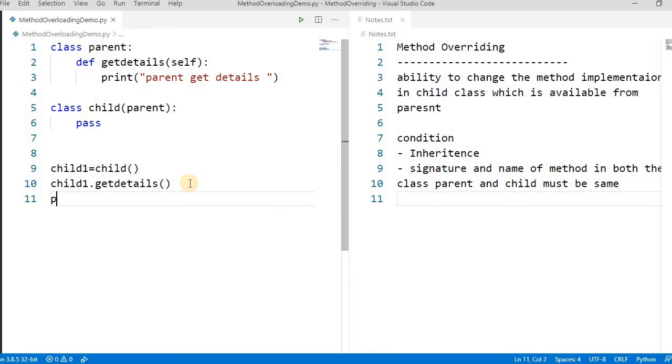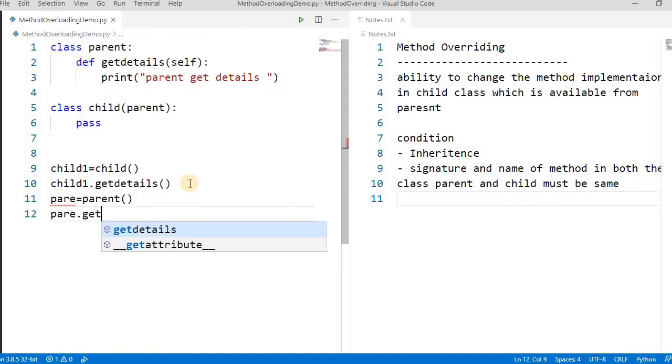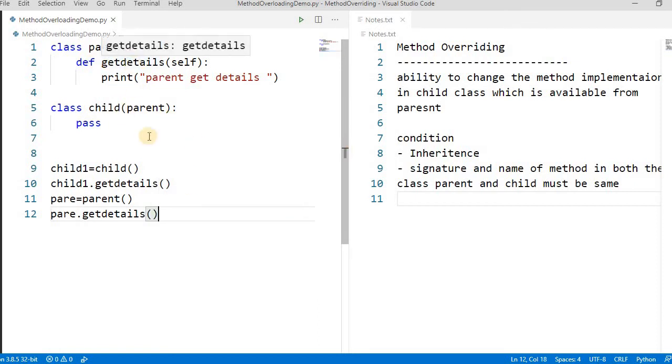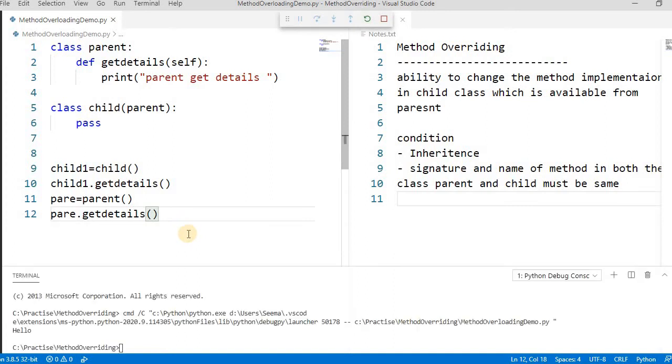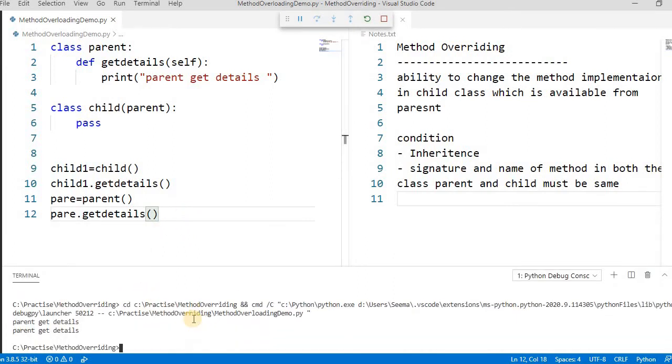And let's create one object of parent also. The parent already has get details. Now if we run this, it points to the same method. Let's run this and try to understand it. See here, it's giving parent get details. But now suppose I want to change this get details implementation. That is known as method overriding, because we are overriding the implementation of get details in a child class.